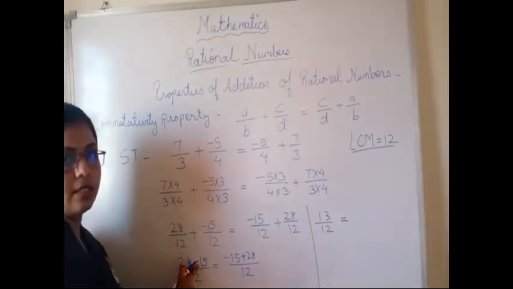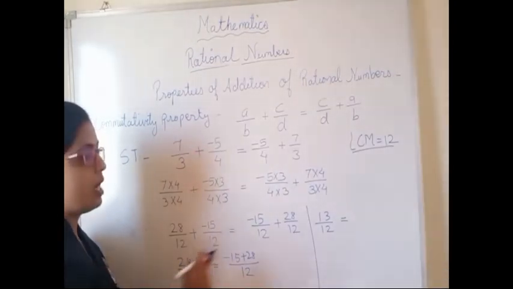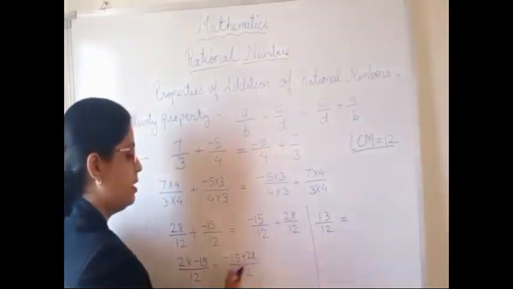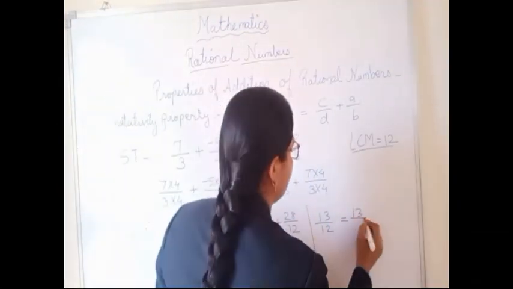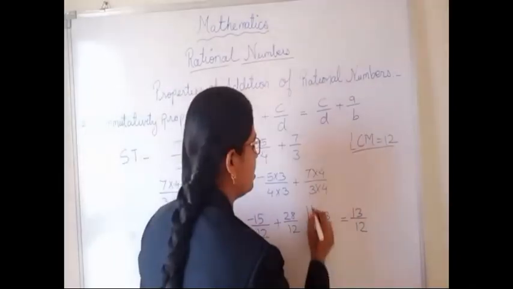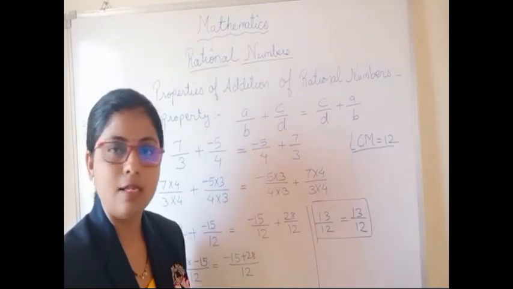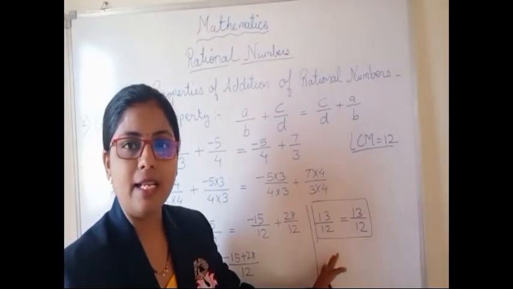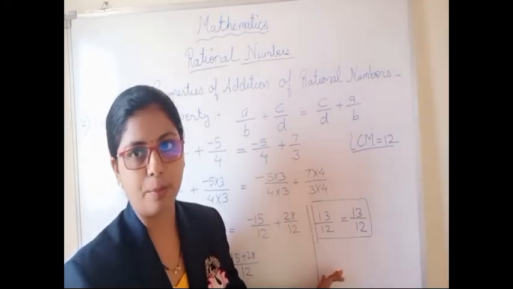So 15 is the smaller number, so we have to take the sign of the greater number. So the answer will be positive only. Here also the answer will be positive only. So it will be 13 upon 12. Just check whether both the answers are equal or not. Yes, so the answers are equal. That is why it is verified by the commutative property.